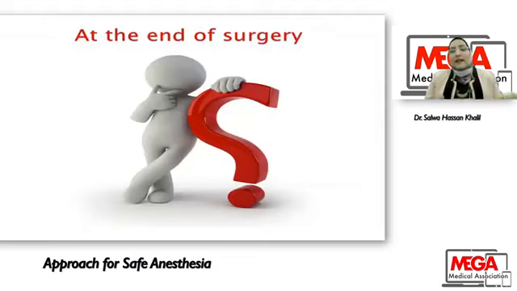What will happen at the end of surgery? What do you think? Should you extubate your patient and let your patient suffer from all these risks of surgery and all these hemodynamic changes? No, it's not advisable.